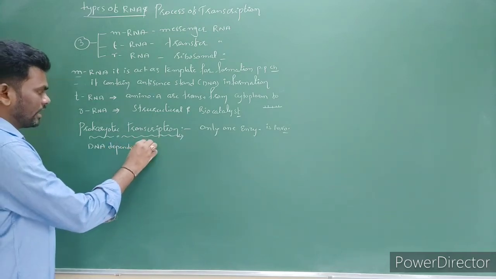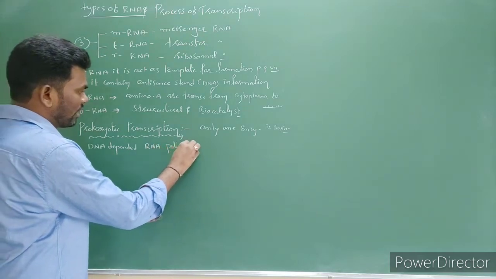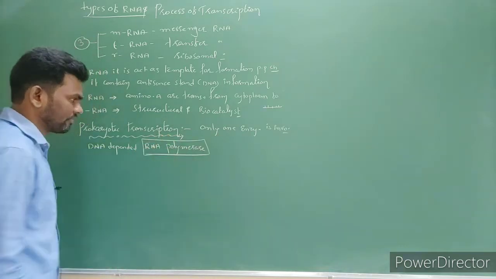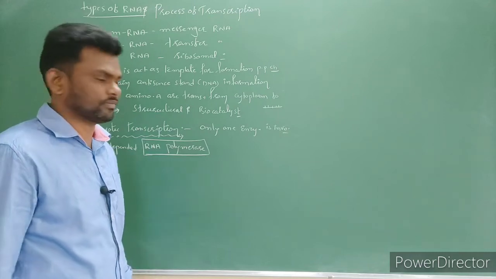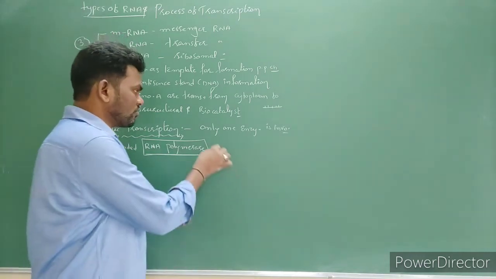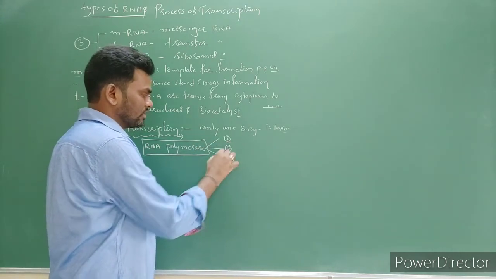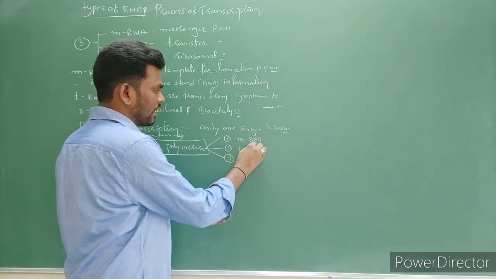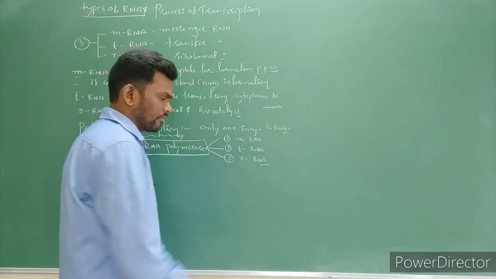RNA polymerase enzyme. In DNA replication, it is a DNA dependent DNA polymerase enzyme. Right? This one is DNA dependent RNA polymerase enzyme. This one enzyme is enough to synthesize mRNA, tRNA as well as ribosomal RNA.